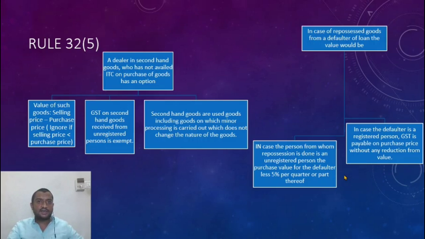So if he is registered, he would have purchased it from a registered person, let us say. He would not have taken ITC because it is blocked. But still, what is the value I opt? I opt only the price at which he purchased, that is the purchase value I take.